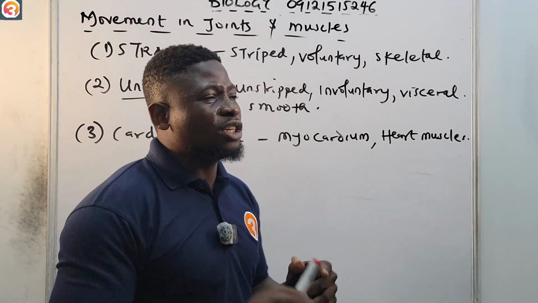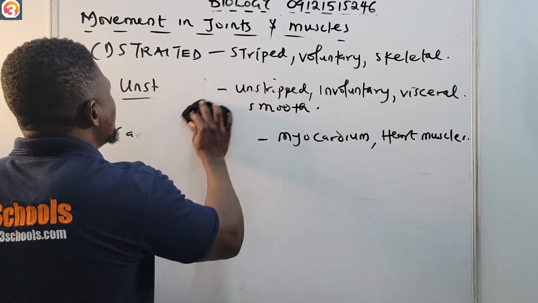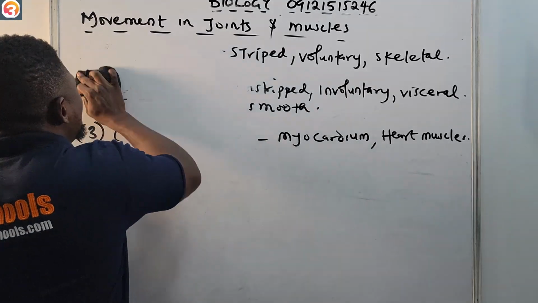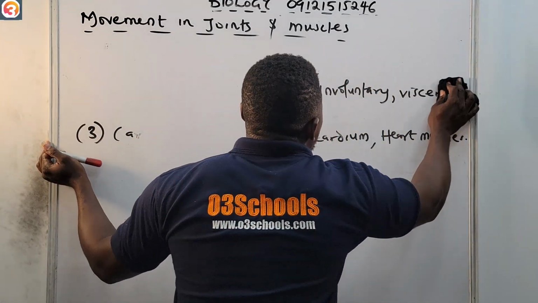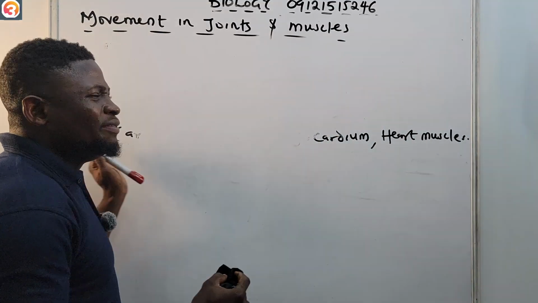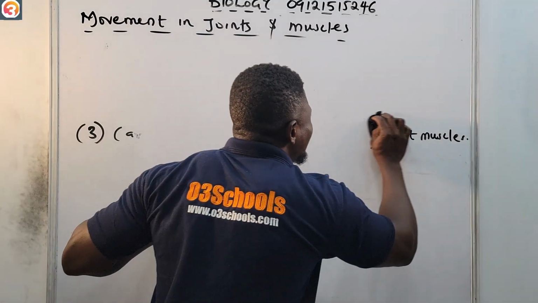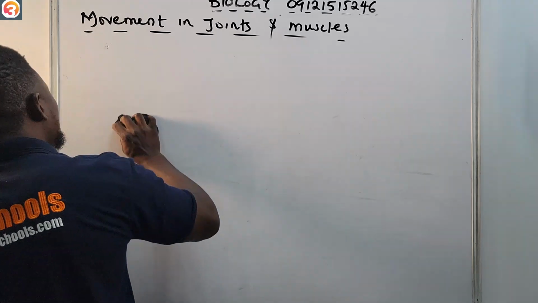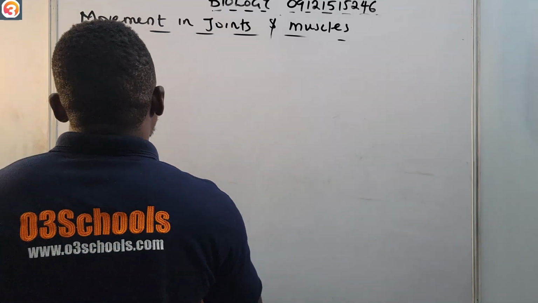The heart muscle. So let us begin with the striated muscle. The striped one, the one that's voluntary. It is under the individual's will. So let us look at the striated.